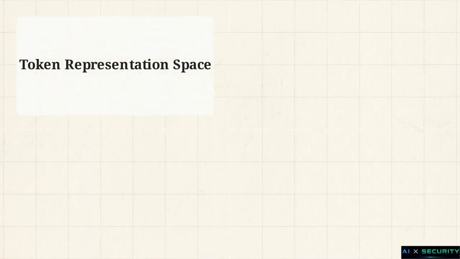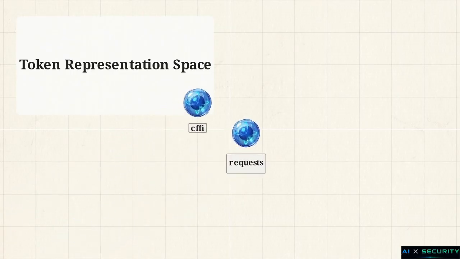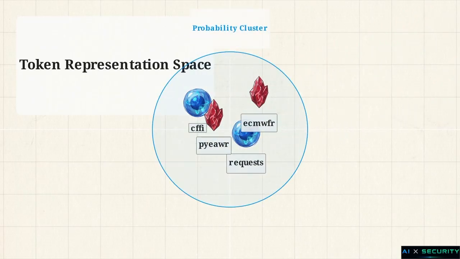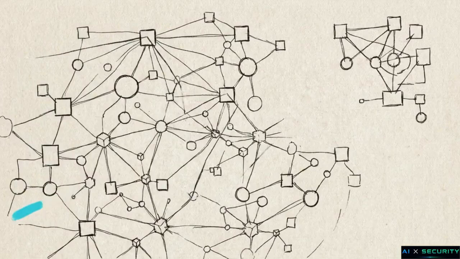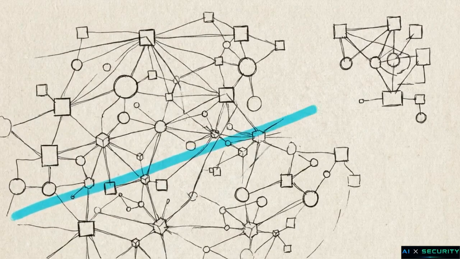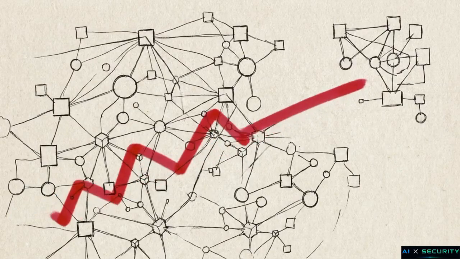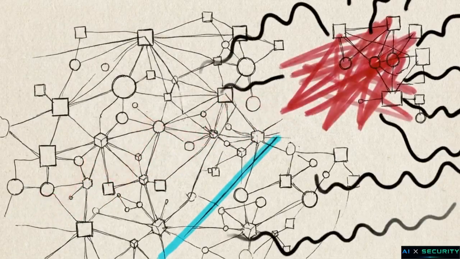To map the LLM's token representation space, the model accurately retrieves valid software packages like CFI or requests, placing them into this probability space. The architectural failure occurs when statistically plausible, hallucinated fakes like ECMWFR are pulled into the exact same cluster. The model relies on an internal mechanism to separate the real tokens from the fakes. We call this the package-validity boundary. When developers input highly specific task descriptions, the contextual routing causes this boundary line to shift, blur, and ultimately fail.